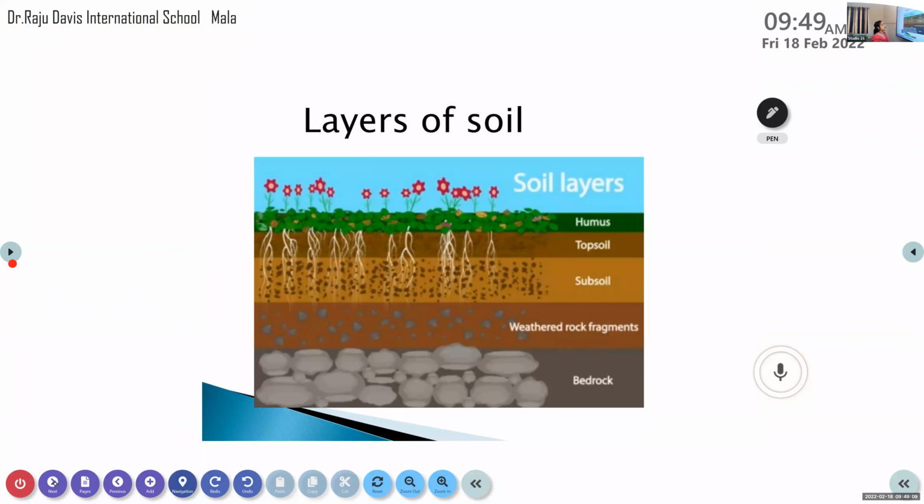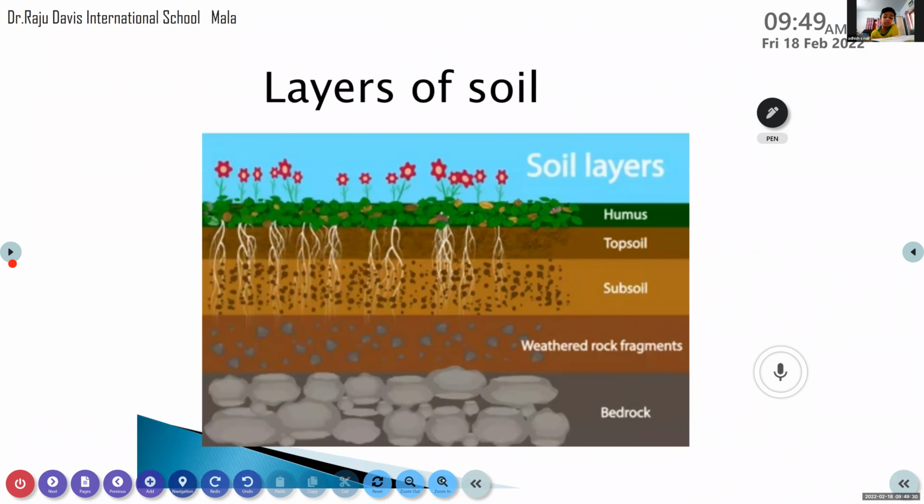And here are the different layers of soil. In your textbook also the same picture is there. Page number 27, you can see there the different layers of soil. And what are the different layers of soil? First one it is topsoil. Subsoil. Then broken down fragments. And last one it is parent rock.